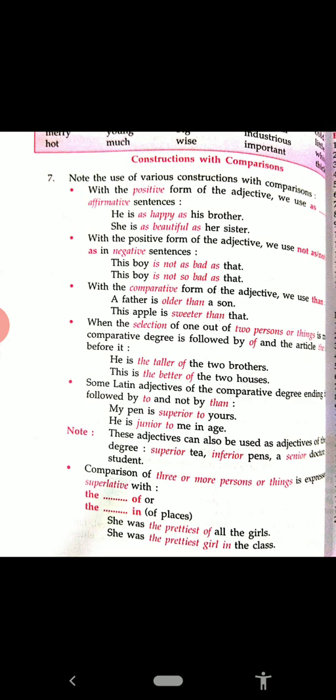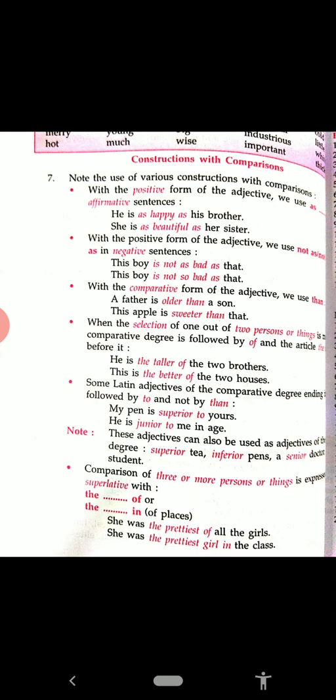Means son and father comparison is there, and two apples comparison is there. A father is older than a son, and this apple is sweeter than that. Okay, so when comparison is there in two, we use the word than, T-H-A-N, than.